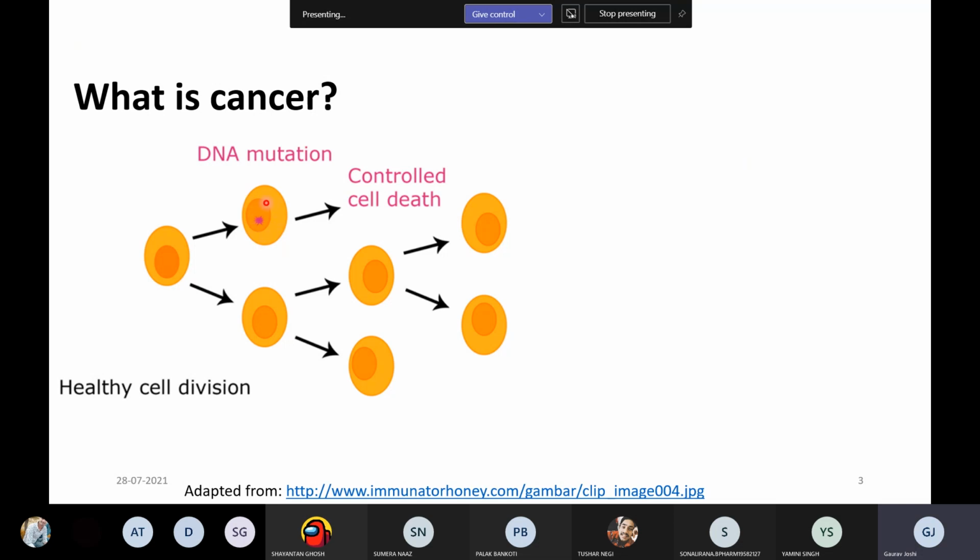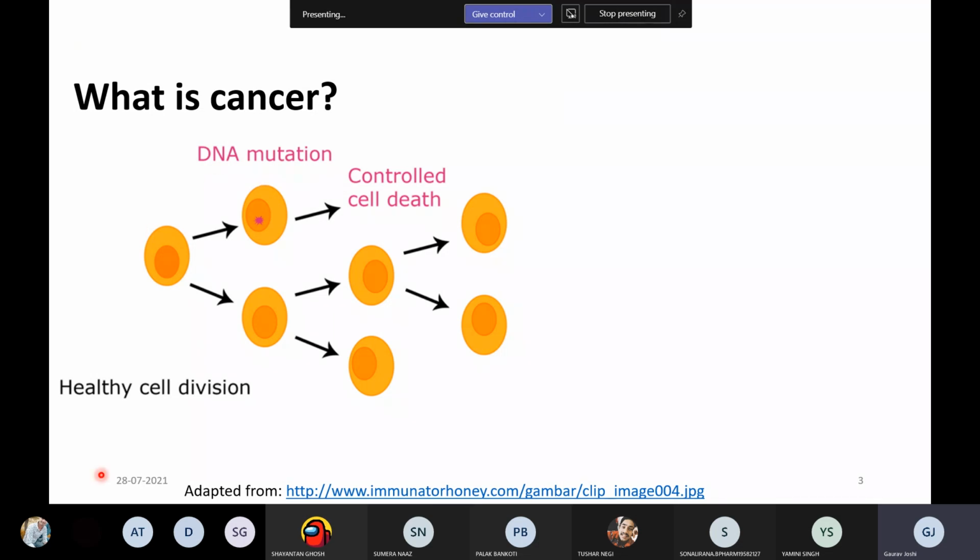When there is a mutation in the DNA, because the DNA is the fingerprint of the cell, it will lead to uncontrolled growth and proliferation of the cell, leading to neoplasm. It can be the benign one or it can be the metastatic, malignant one.